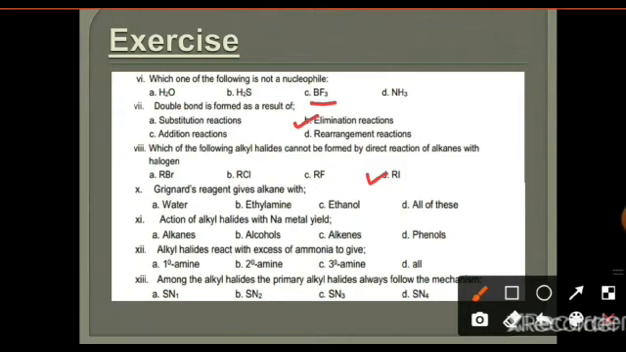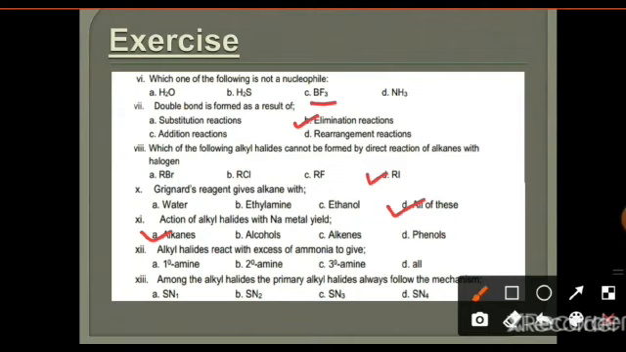Grignard reagent gives alkane with water. When Grignard reagent reacts with water, it is converted into alkanes, and when it reacts with ethylamine, it also gives alkane, and when it reacts with ethanol, it also gives alkane. So the correct answer is all of these. Alkylation of alkyl halide with sodium metal yields alkanes.